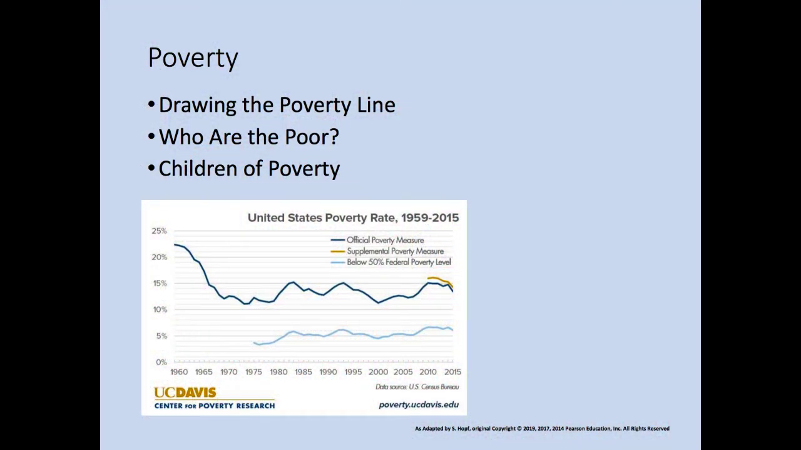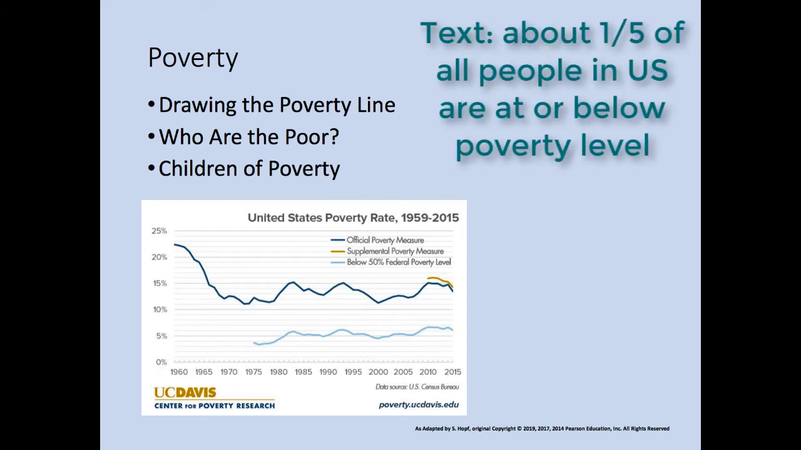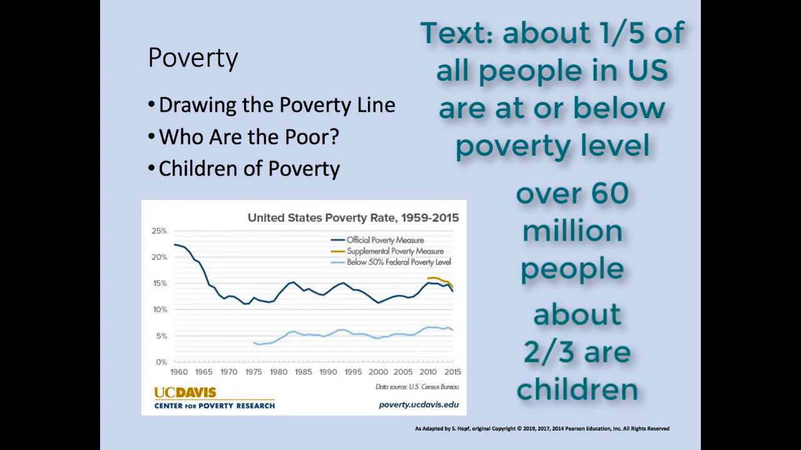The poverty line is determined by the U.S. government and changes as the cost of living and wages change over time. Your text states that about 1/5 of the U.S. population lives at or below the poverty line, which means over 60 million people. The majority of those that are in poverty are children. About 2/3 of those in poverty are under the age of 18.